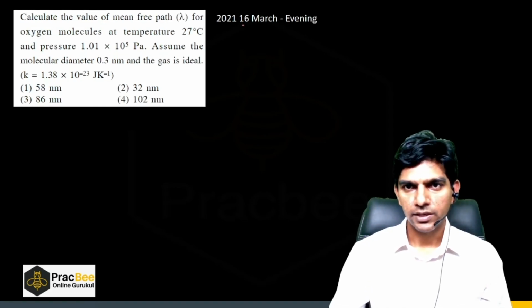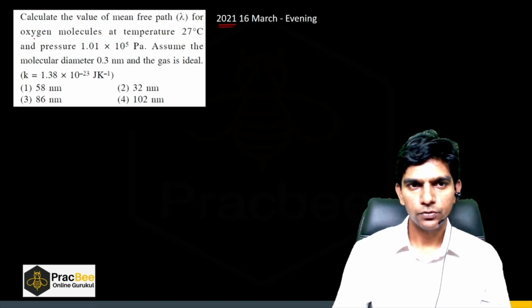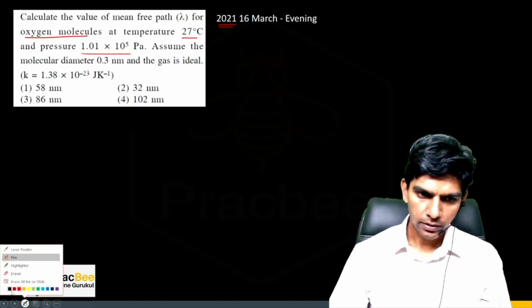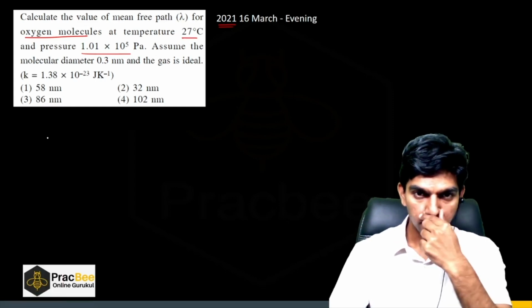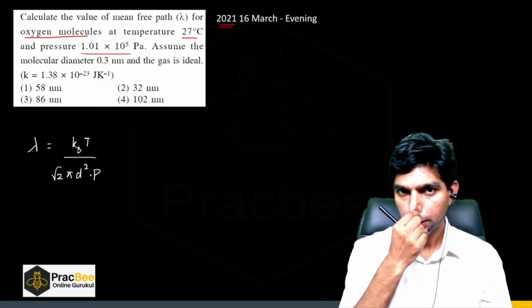Right. So this question was asked in 2021. Calculate the value of mean free path for oxygen molecule at temperature 27 degrees Celsius and pressure 10 raised to 5 Pascal. Assume that molecule diameter is 0.3 nanometer and the gas is ideal. Again, direct application of the formula. So we can use kBT upon root 2 pi d square P.